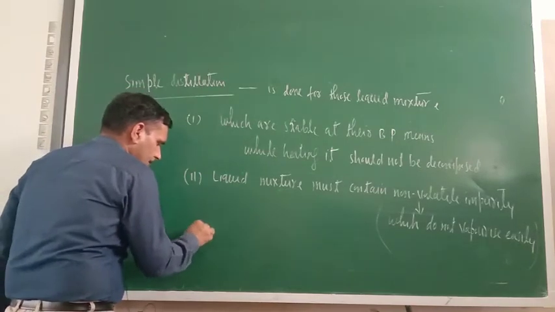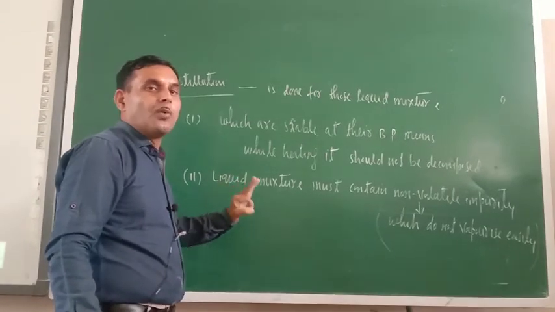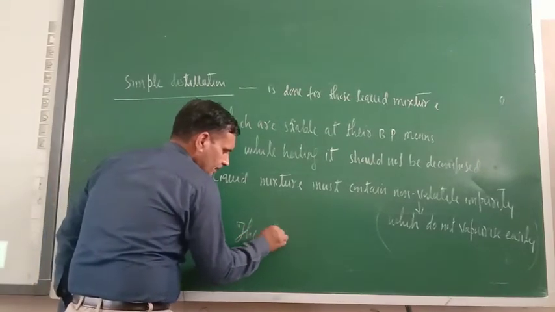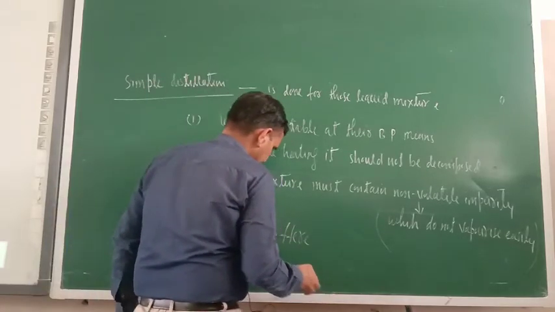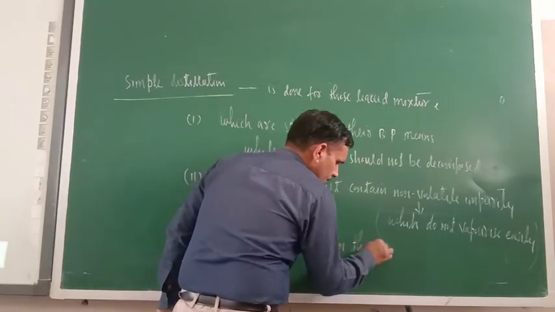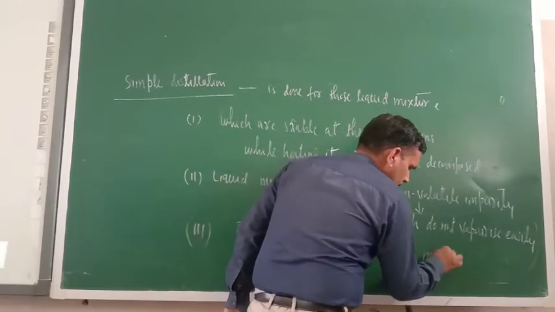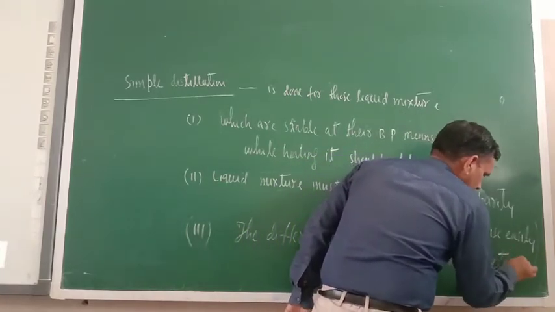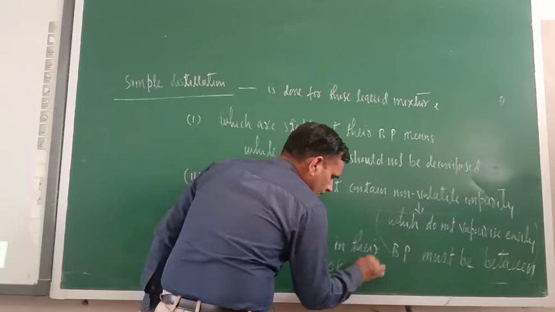What about the third one? The difference between the boiling points of the two components must be more than 50 Kelvin. The difference in their boiling point must be between 30 Kelvin to 50 Kelvin.